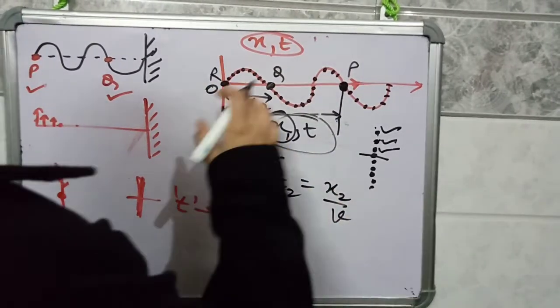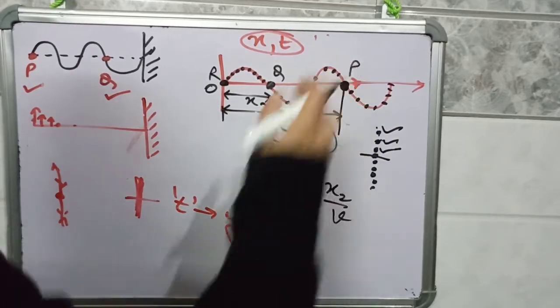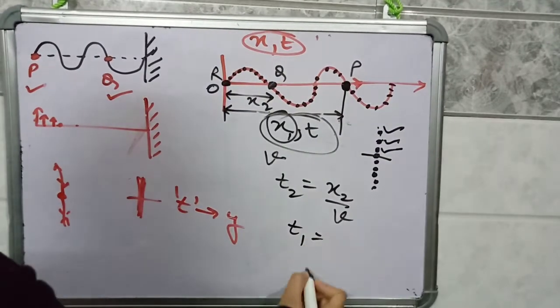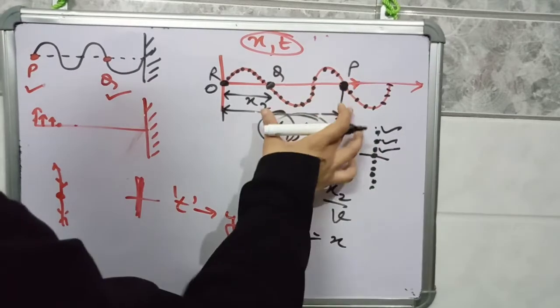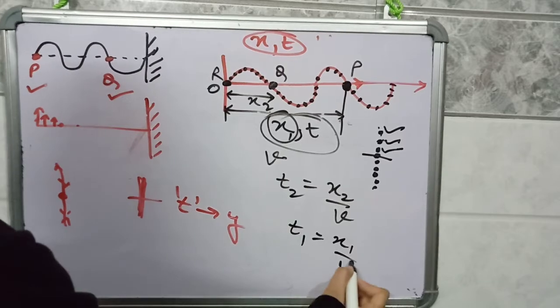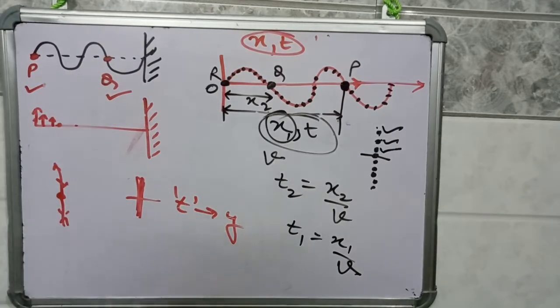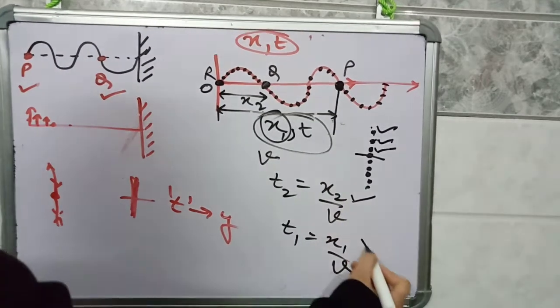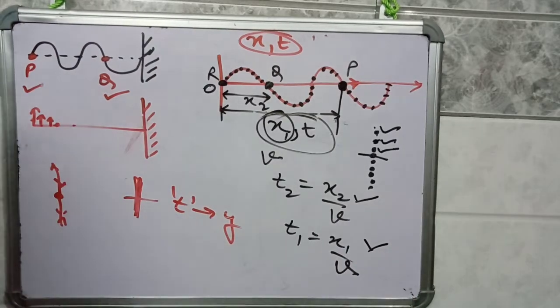That time, T1, is equal to x1 by v, since P is at a distance of x1 and the wave velocity is v. So the disturbance will reach different particles at different times, depending on the displacement of the particle from the origin.